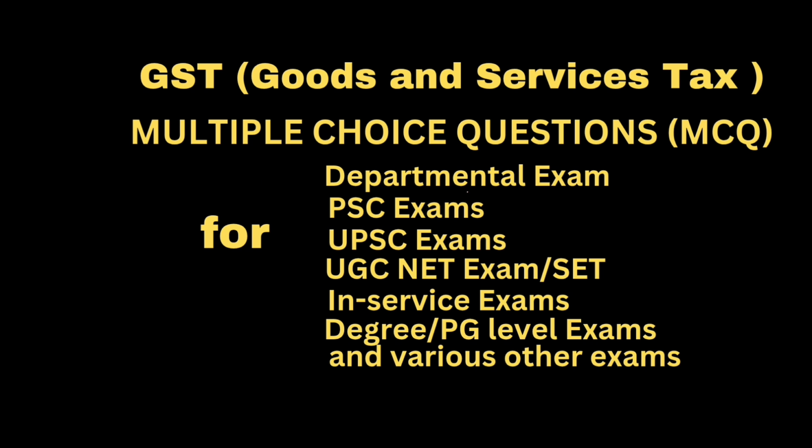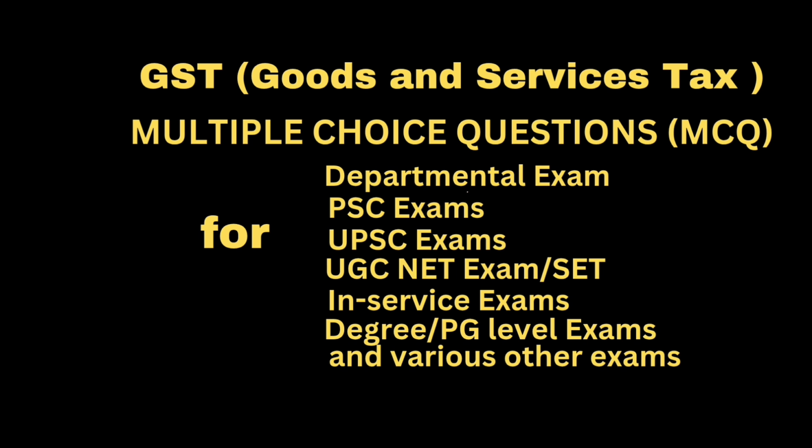Question: The registered person who has supplied goods or services or both may issue a credit note. Option A, where the taxable value or tax charged in that tax invoice is found to exceed the taxable value or tax payable in respect of such supply. Option B, where the goods supplied are returned by the recipient. Option C, where goods or services or both supplied are found to be deficient. Option D, in all the above cases. Correct answer, option D, in all the above cases.